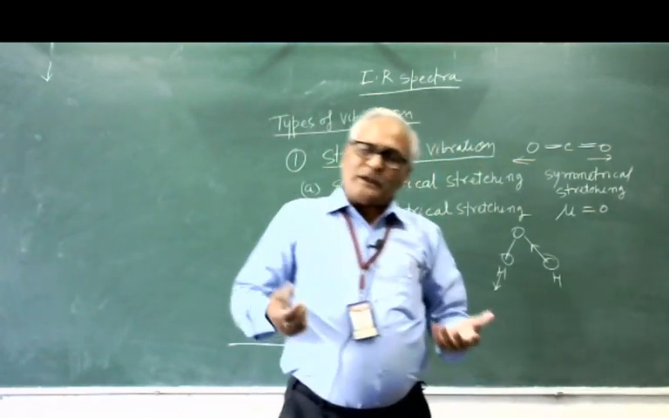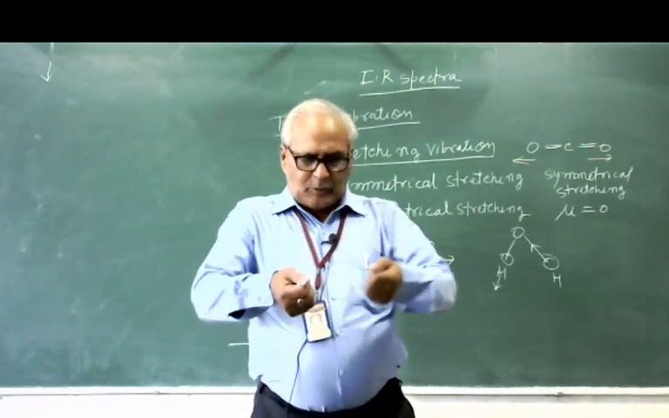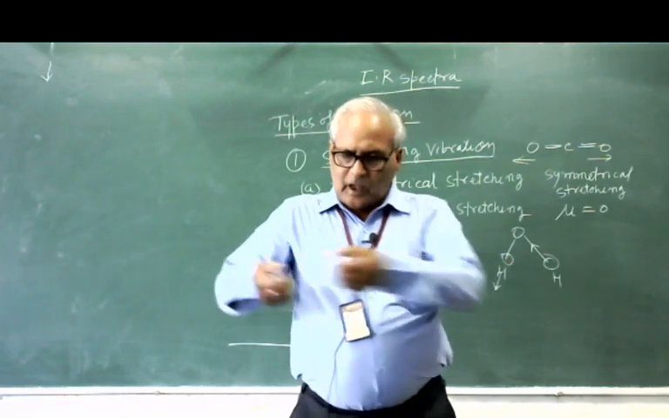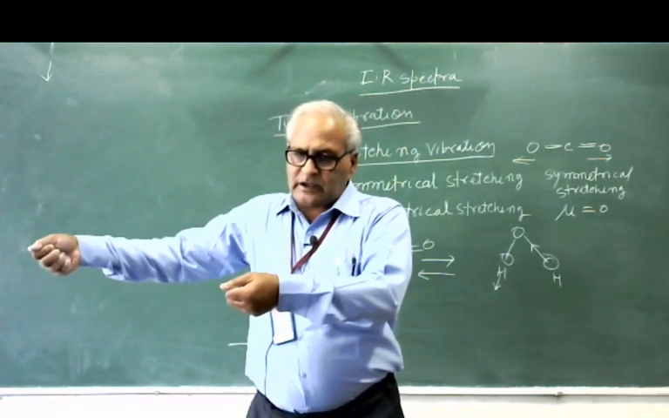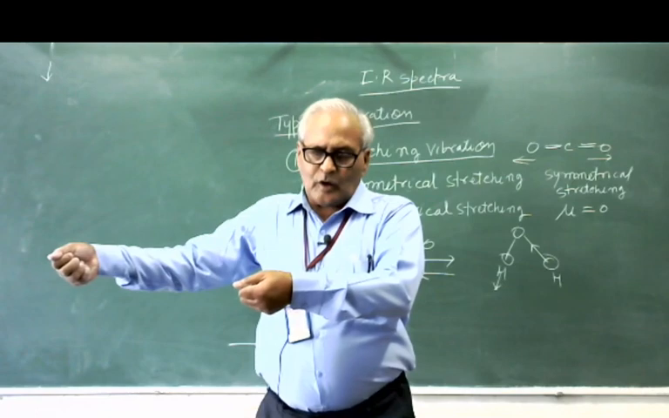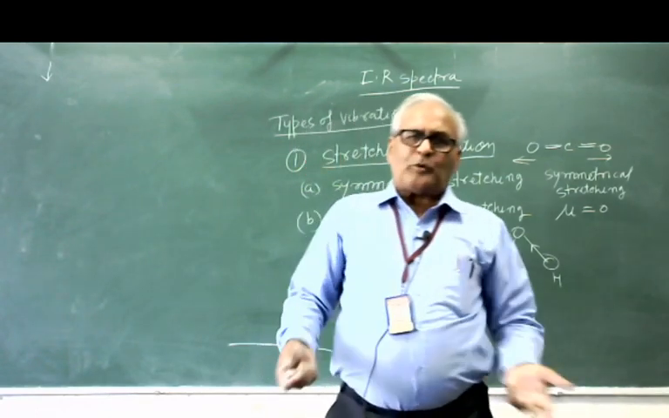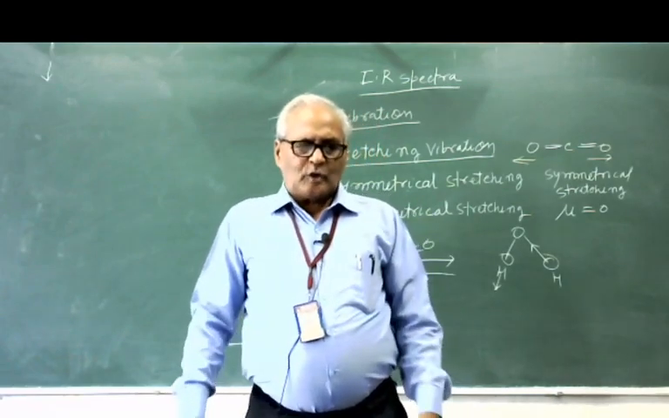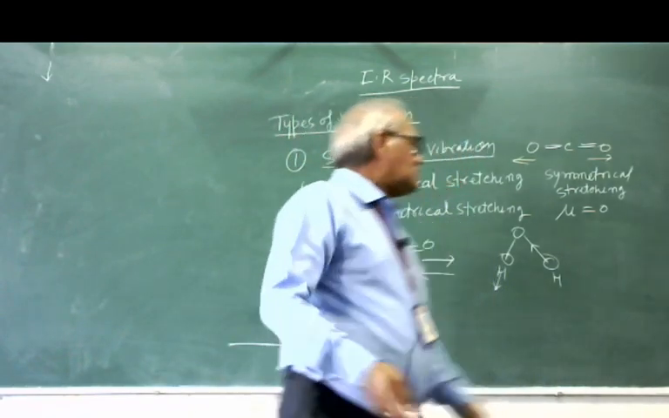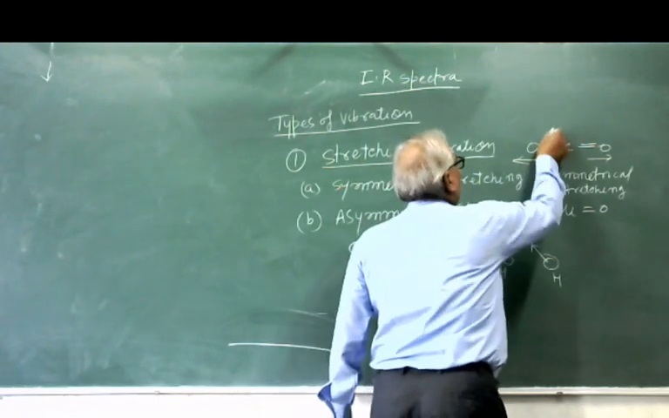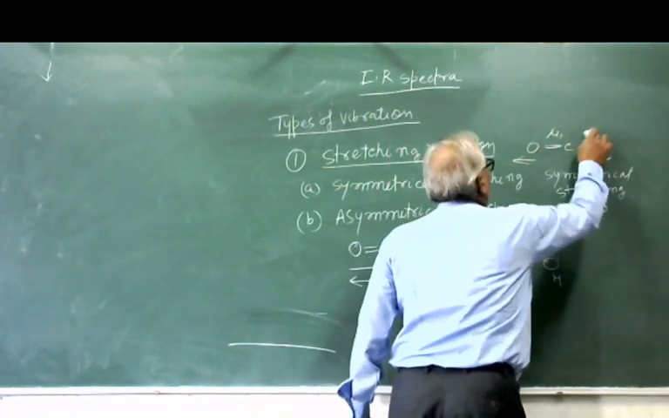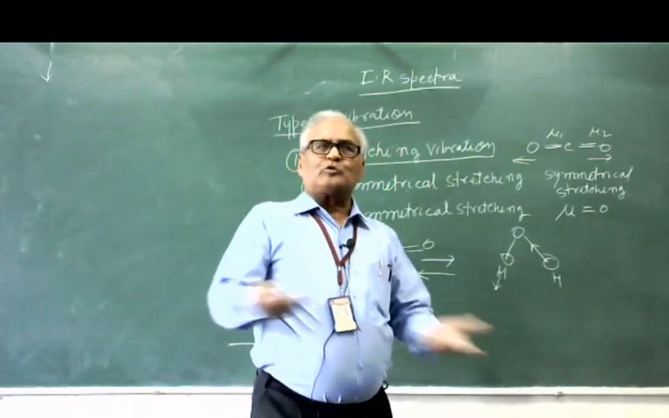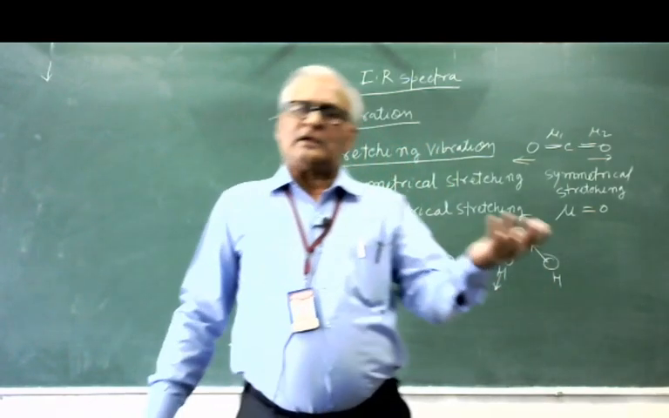So dipole moment is zero. Why? Suppose the bond length is increasing, charge is same. This bond length is also increasing, charge is same. So net change in dipole moment is zero. Just see, this is the mu1 and this is the mu2, just like this. And both mu1 and mu2 are equal, the difference will be zero.